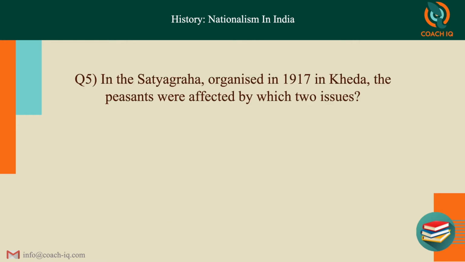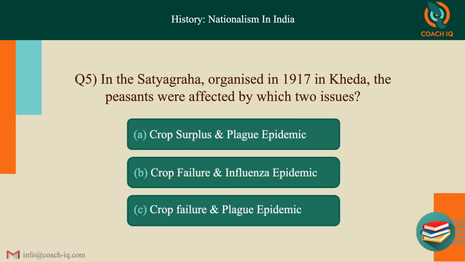In the Satyagraha organized in 1917 in Kheda, the peasants were affected by which two issues? Crop surplus and plague epidemic, crop failure and influenza epidemic, or crop failure and plague epidemic? The answer is C, crop failure and plague epidemic.